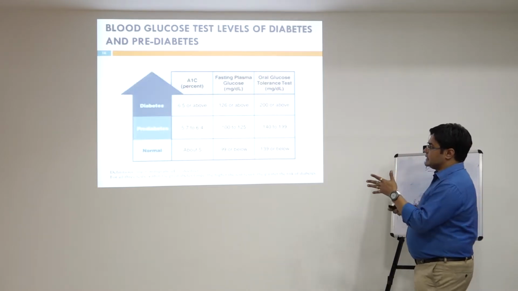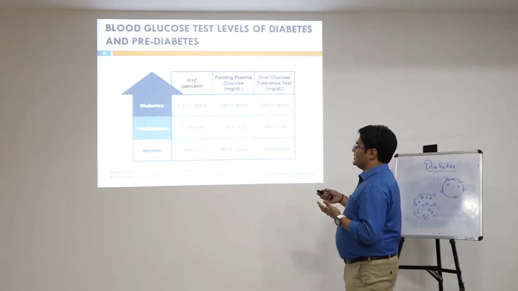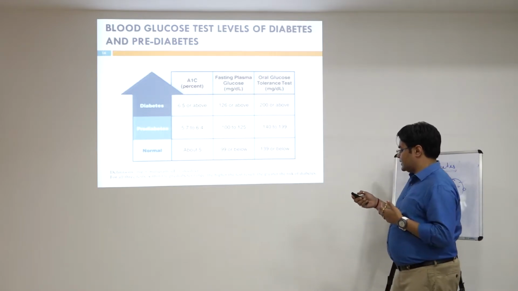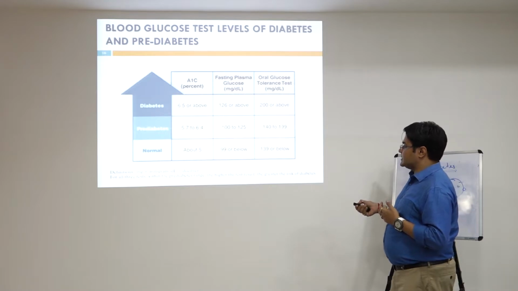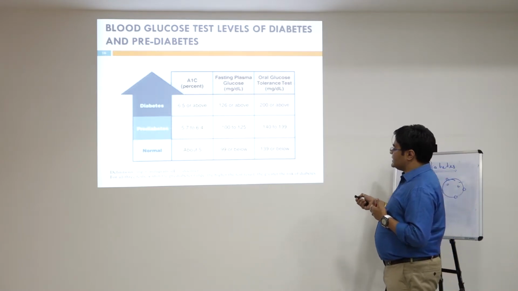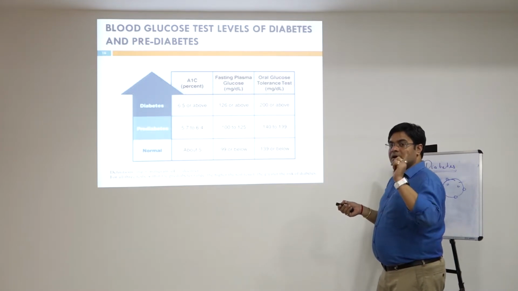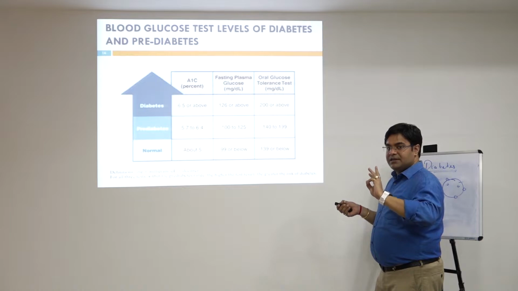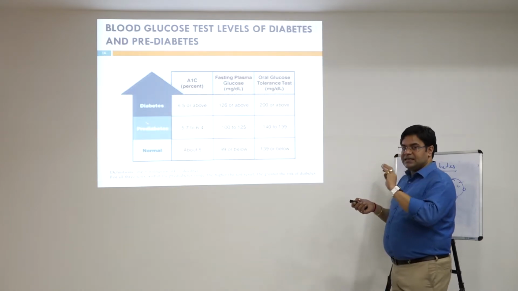So this is basically a tabular representation that will further clarify the concepts. If there is a normal patient, HbA1c is about 5%, fasting plasma glucose is 99, and OGTT is 139 or below. The four major common types of diabetes are type 1 diabetes, type 2 diabetes, pre-diabetes, and gestational diabetes.